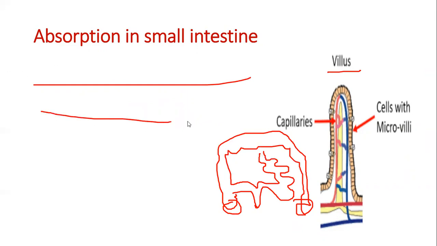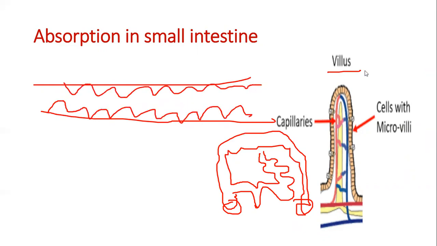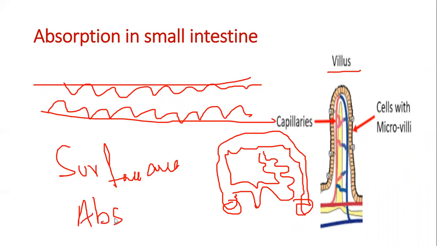Inside the small intestine, you will see finger-like projections. Those are called villi. So what do these villi do? They are the finger-like projections that increase the surface area. Now, why do we need to increase the surface area? It's because it helps in more absorption of food. So it helps in easy absorption of food. Okay, so that is the function of villi.